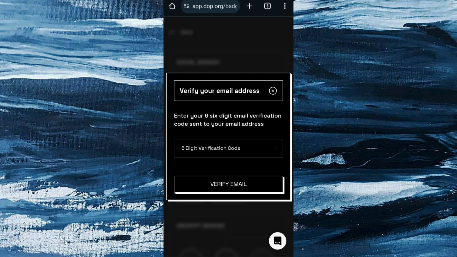You can see it says enter your 6 digits. Let me check my email. Okay, it just came in.